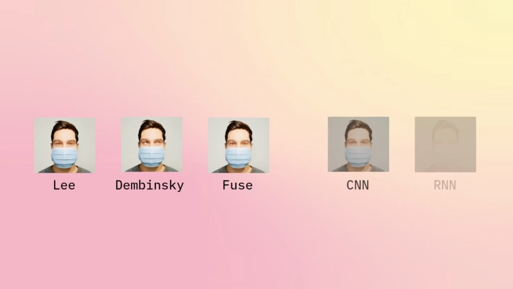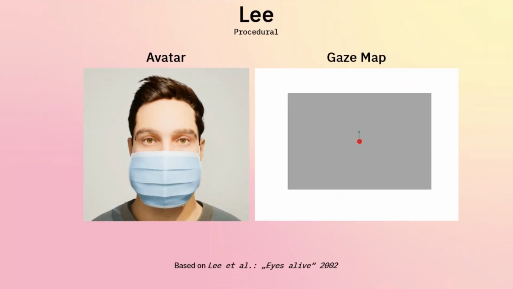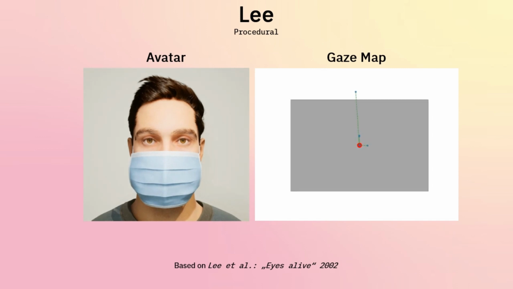We evaluated 5 different models to generate gazes for avatars, 3 of which are procedural models and 2 are based on generative adversarial networks. For each of the models, we differ between a speaking and a listening mode, as eye movements differ between those 2 states. The ieee model is based on dataset statistics reported in a scientific paper from 2002.